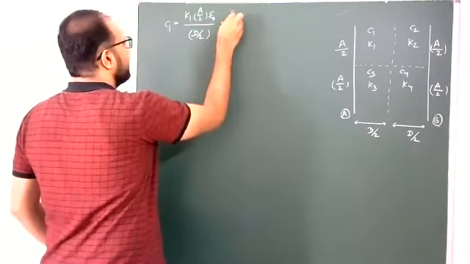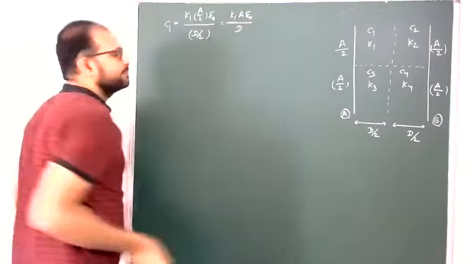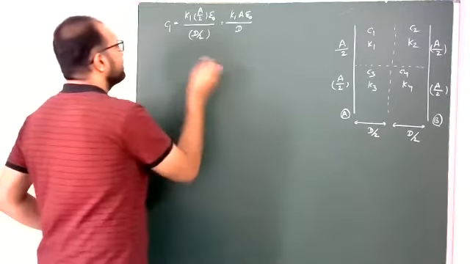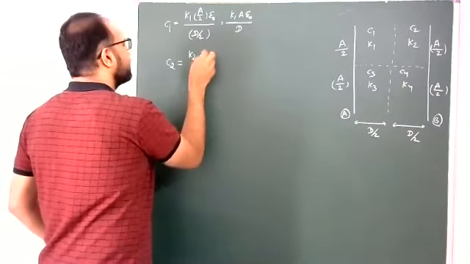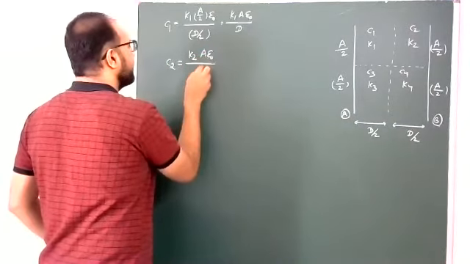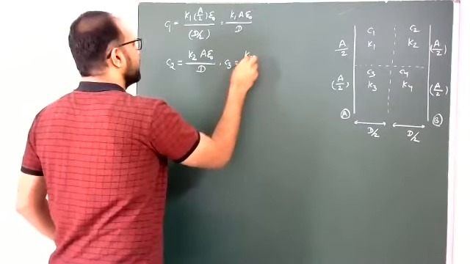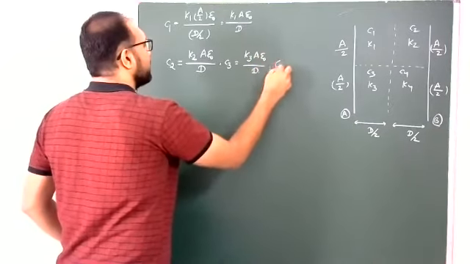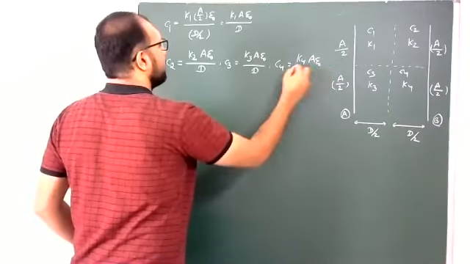That means K1 A epsilon naught by D. That is C1. Similarly C2 is K2 A epsilon naught by D, C3 is K3 A epsilon naught by D, and C4 is K4 A epsilon naught by D.